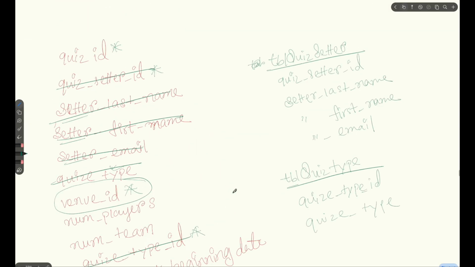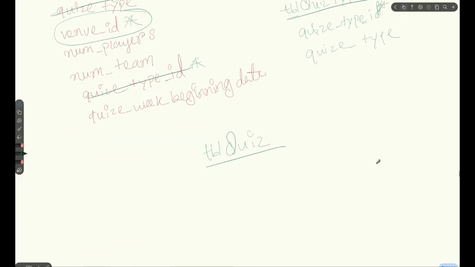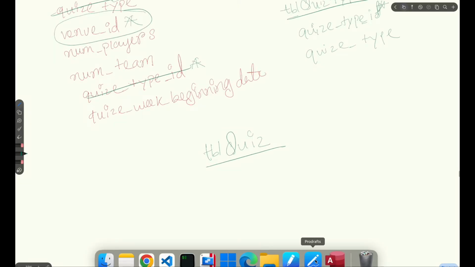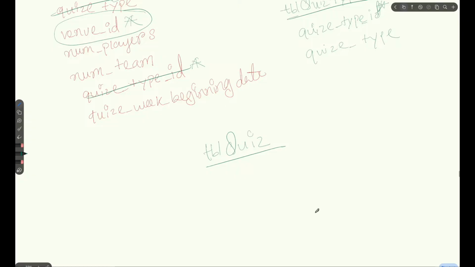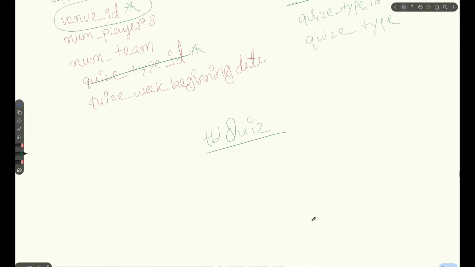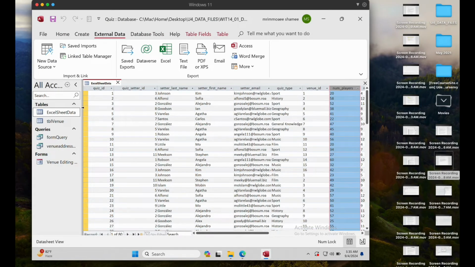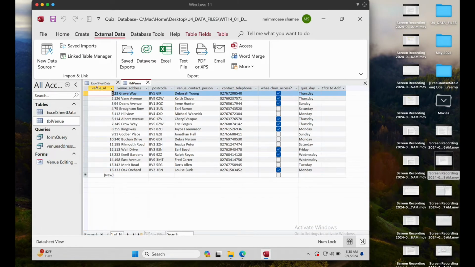So we already added the primary key for this one, quiz setter ID, right? But for the venue, we need one table where we can add all the IDs as foreign keys. If we go to the database table, you can see we already have a table for the venue, but it has only venue ID.